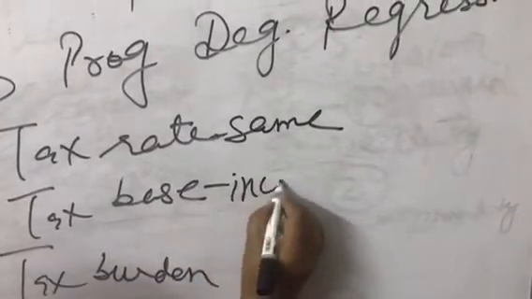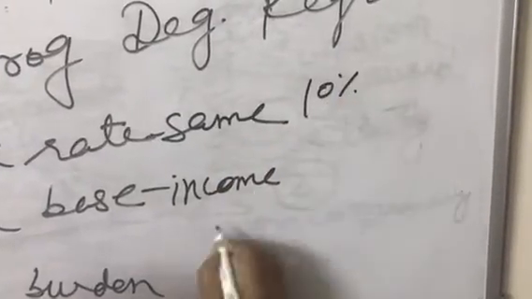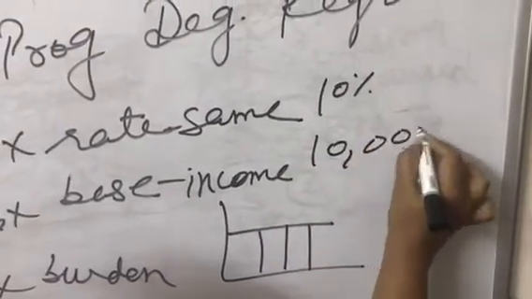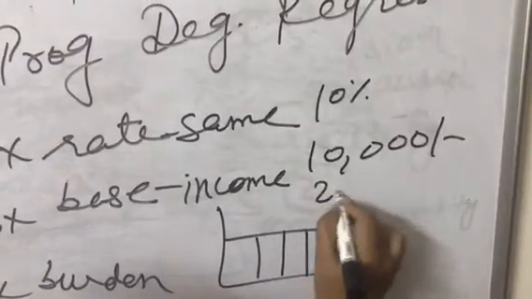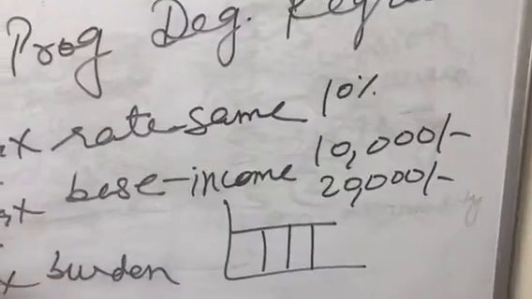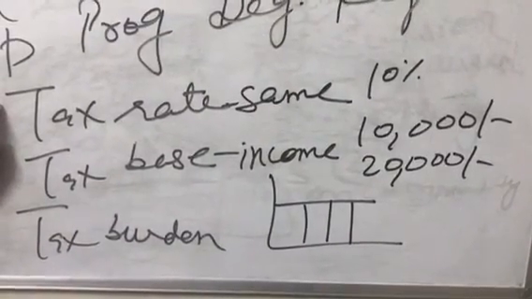What is your tax base? It is your income. Let's say your tax rate is 10%. It is going to remain the same, and the burden varies as per your income. If your income is 10,000, you will pay 10% of that. If your income is 20,000, you will pay 10% of that. So this kind of system is called a proportional taxation system.